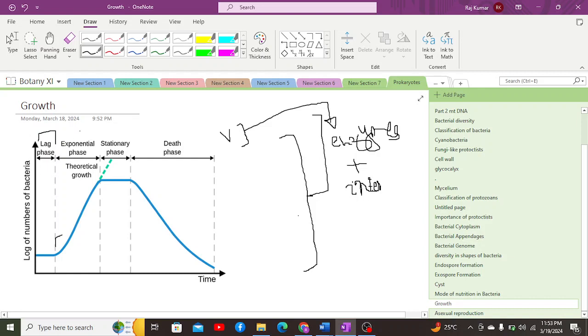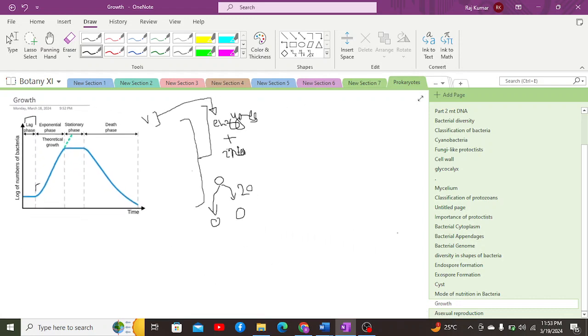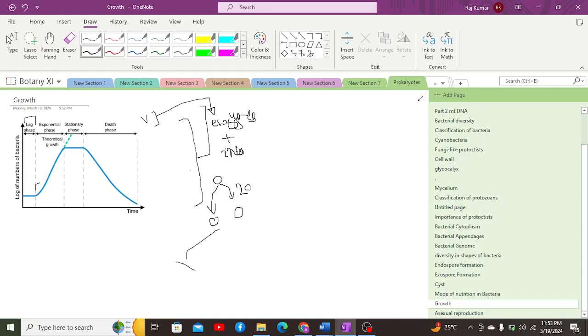Exponential phase can be explained in such a manner: suppose there is a particular bacterial cell, and that bacterial cell divides into two bacterial cells within 20 minutes. Now these two bacterial cells divide into four bacterial cells, one, two, three, four, which also requires around 20 minutes. After that, four bacterial cells divide into eight bacterial cells, and that also requires 20 minutes.